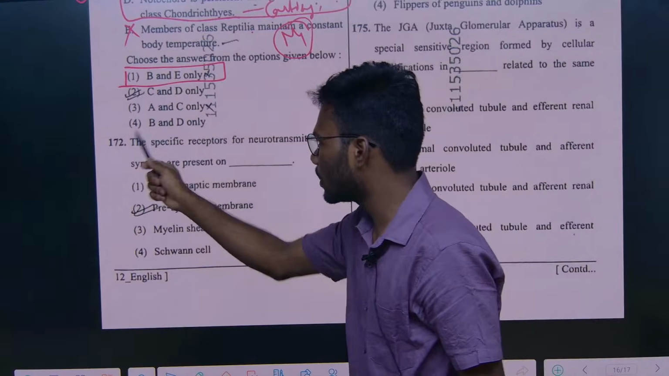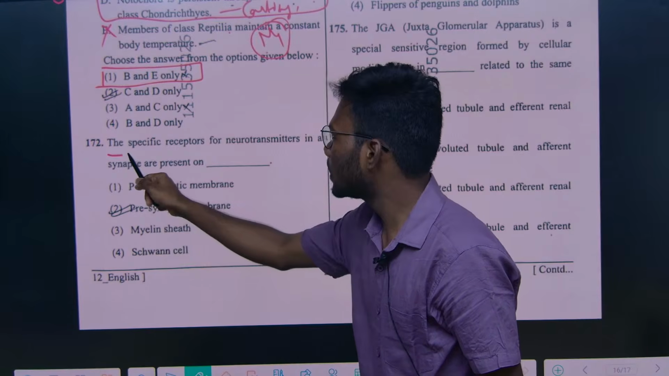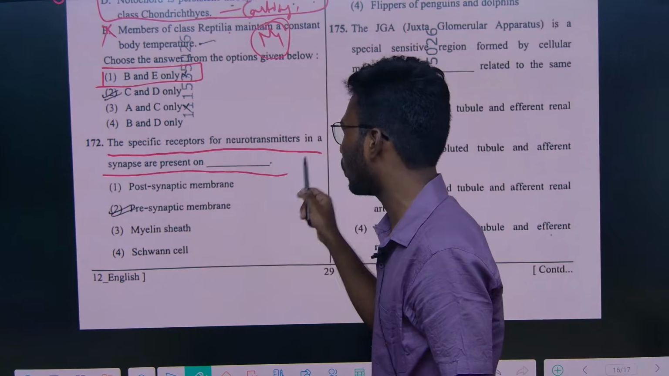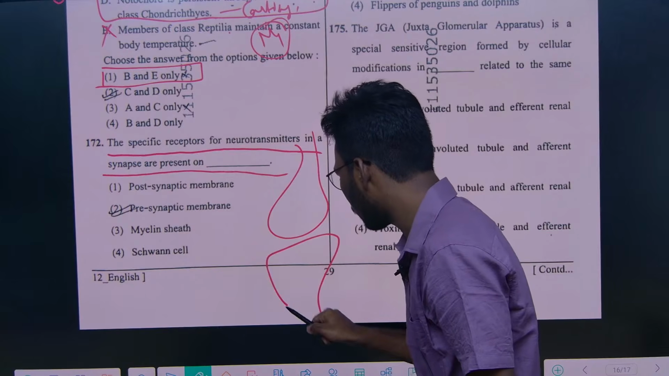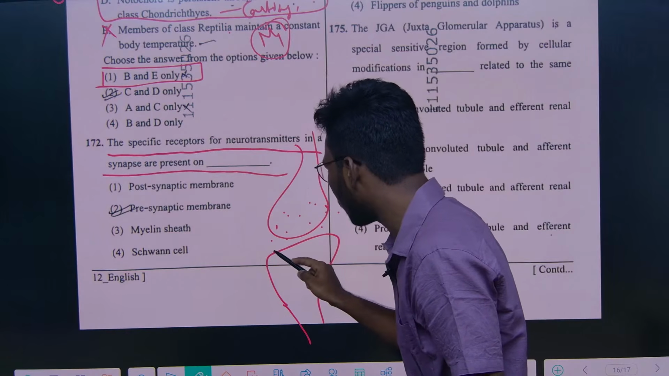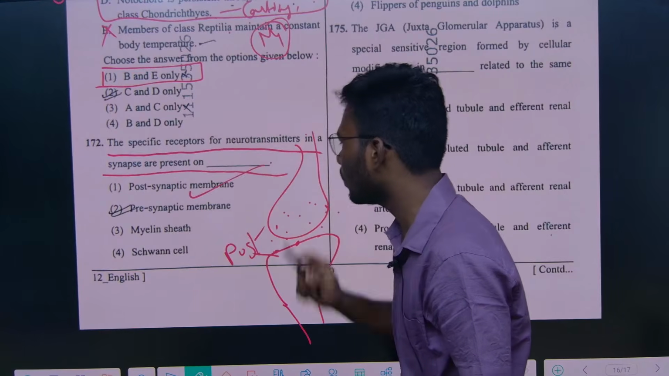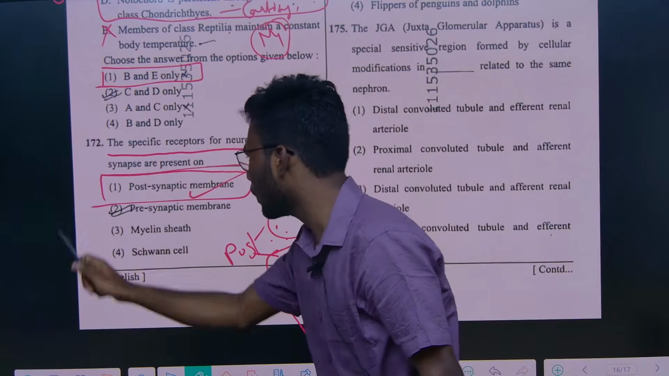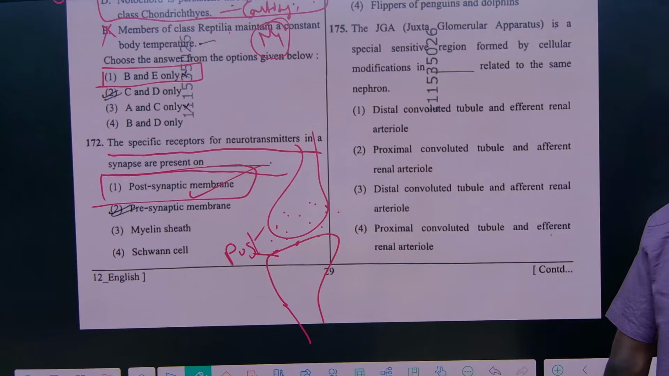Next question, if you see 172: the specific receptors for the neurotransmitters in a synapse are present on. See, this is the presynaptic neuron, this is the postsynaptic neuron. Whenever the neurotransmitters are released here, the receptors are present on the postsynaptic neuron. So the answer is postsynaptic neuron. Understand? Next question.